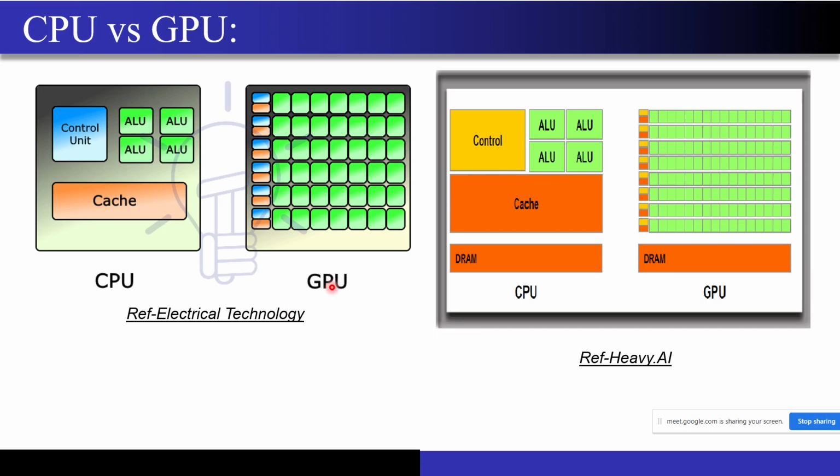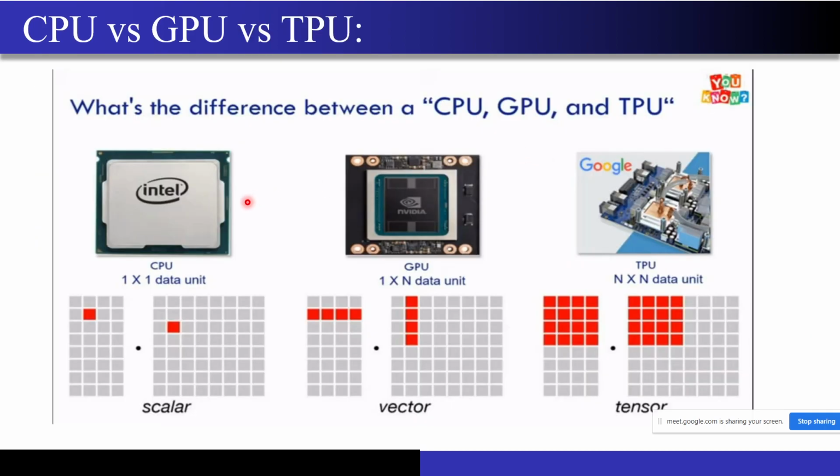Now, as you can see, in the GPU we have so many ALUs, right? So the moment I take the data from the DRAM, I can feed it to multiple of these ALUs. But in the CPU, that is not possible for me, right? That's why, because of this type of architecture, you get such good graphics when you insert your gaming card, when you have a GPU attached to your PC. You get such good graphics while playing the game because there are so many ALUs doing the operations in parallel, right?